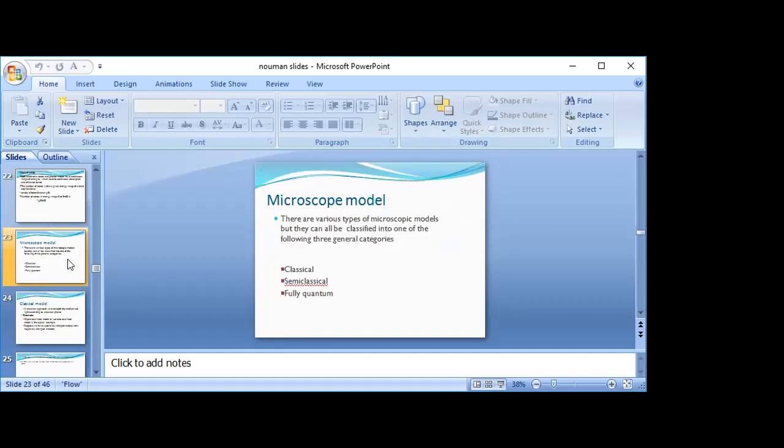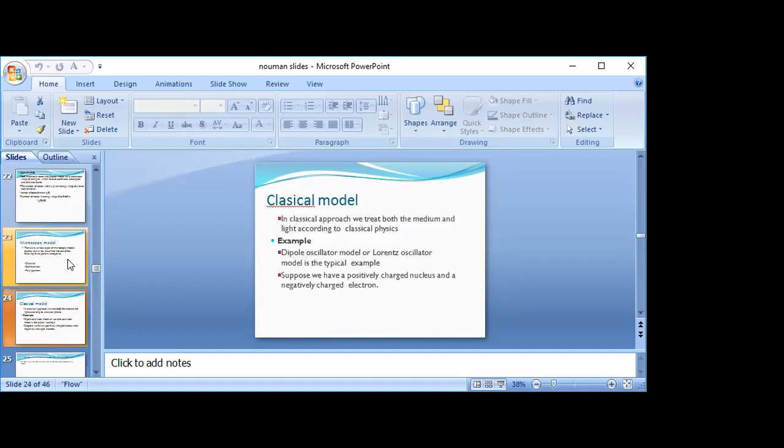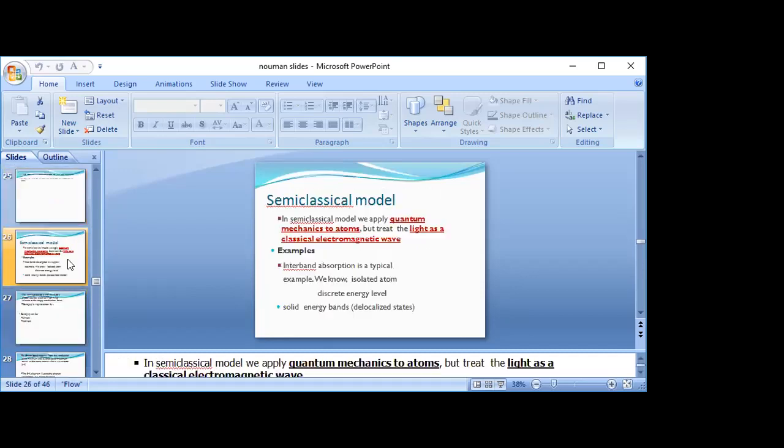Macroscopic models: there are various types of macroscopic models. We discuss classical, semi-classical, and fully quantum. In the classical approach, we treat both the medium and light according to classical physics, for example the dipole oscillator. Next is the semi-classical model. In the semi-classical model, we apply quantum mechanics to atoms, but treat the light as classical electromagnetic waves. For example, interband absorption is a typical case.